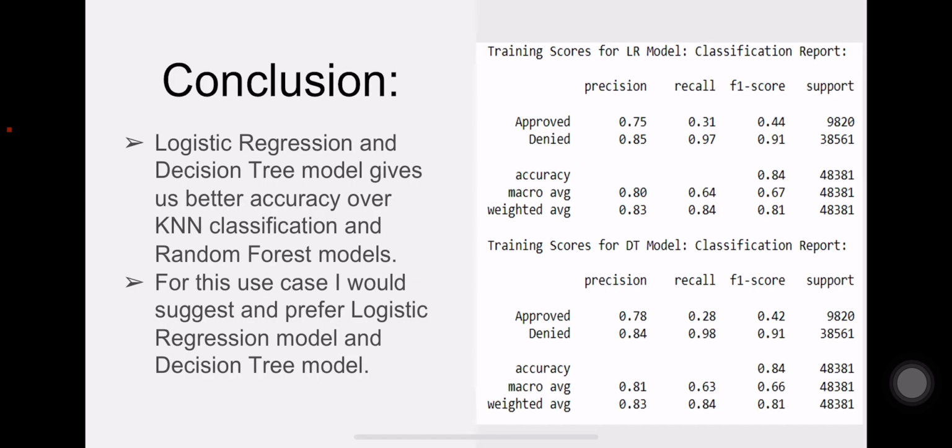When we compare all these four models, I see that the logistic regression model and decision tree model give me better accuracy over KNN classification and random forest models.